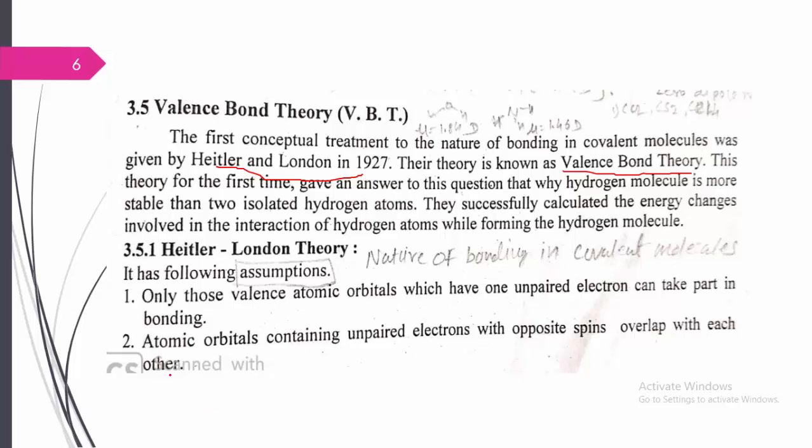This is also a very important assumption. Suppose the formation of a bond between two atoms: one atom has one unpaired electron, the other atom has one more unpaired electron, but both electrons must have different spins, that is, opposite spins. Let me consider, whether it is clockwise or anti-clockwise, if the first atom contains anti-clockwise, the other may contain clockwise. Two combining atomic orbitals with electrons of opposite spin can overlap with each other to form a molecule.